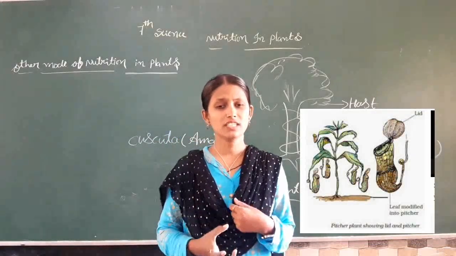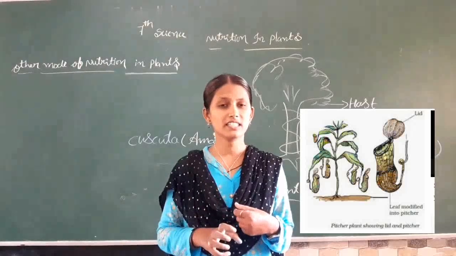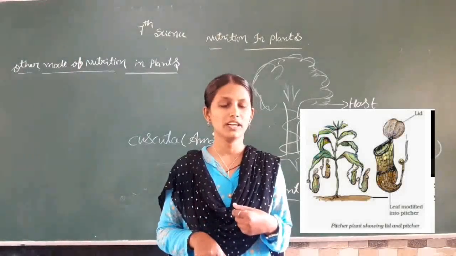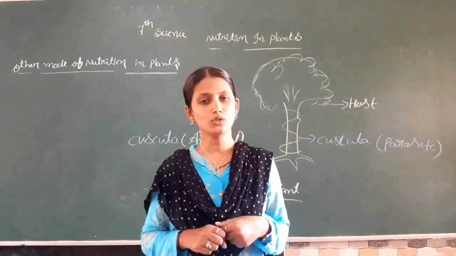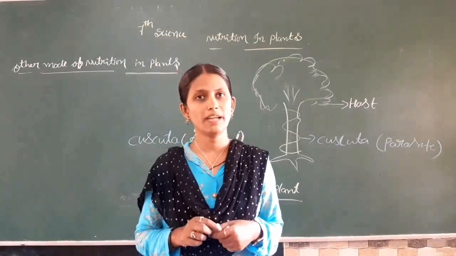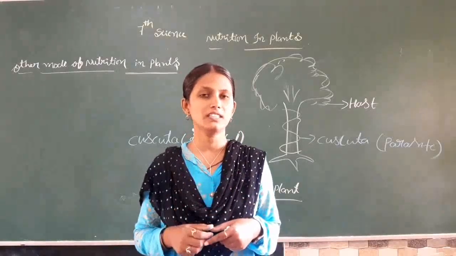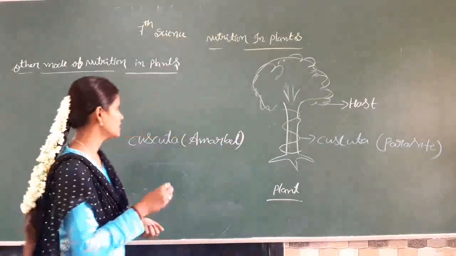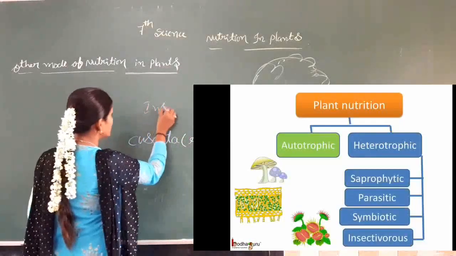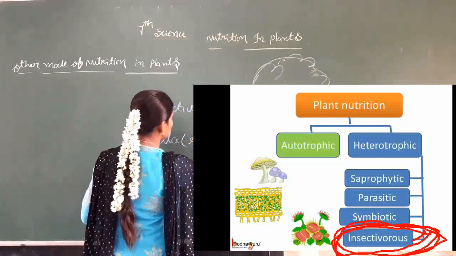Then the juices secreted in the pitcher digest the insect which enters it, and from that the plant gets its nutrition. These are plants which get nutrition from insects, so we call them insectivorous plants.